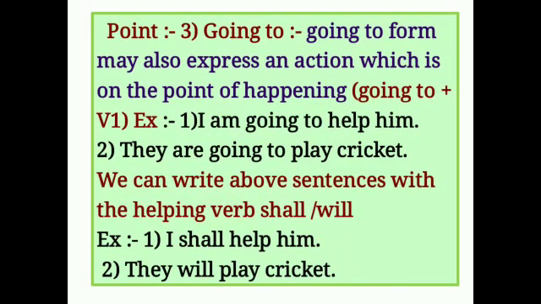Third point, going to. Going to form may also express an action which is on the point of happening. It means going to plus V1. Examples are here. For example, I am going to help him. Second example, they are going to play cricket.